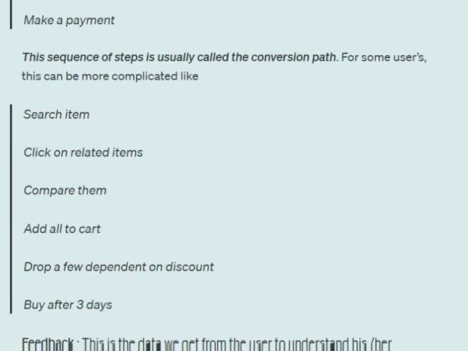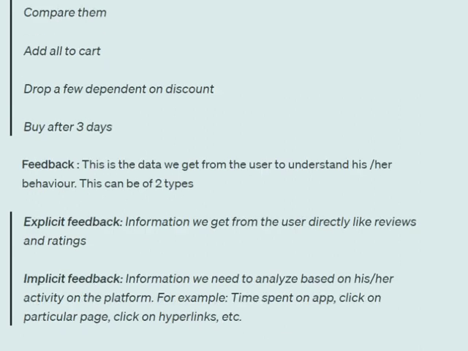He searches for an item, clicks on the related items, compares them, adds all to the cart, then eventually drops a few of the items, and then buys after 3 days. So, as said, the conversion path can be different for different users.